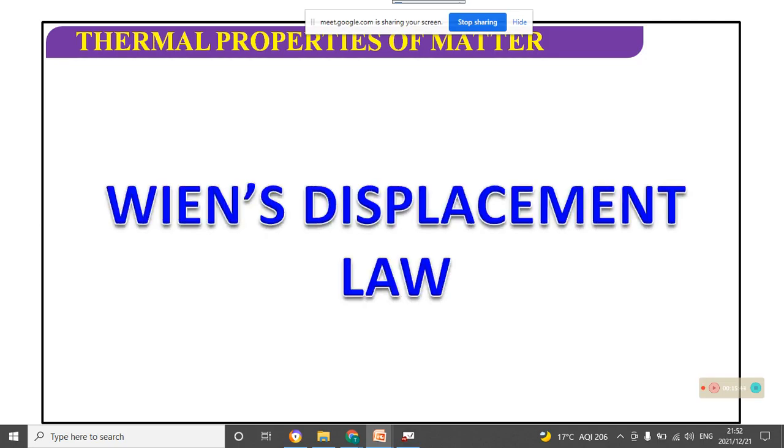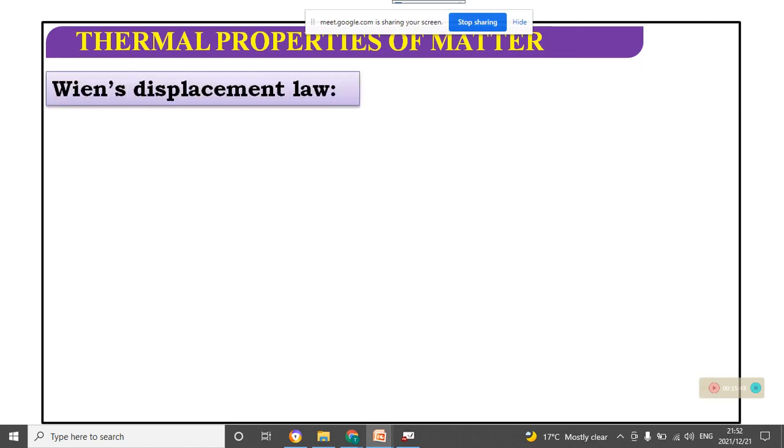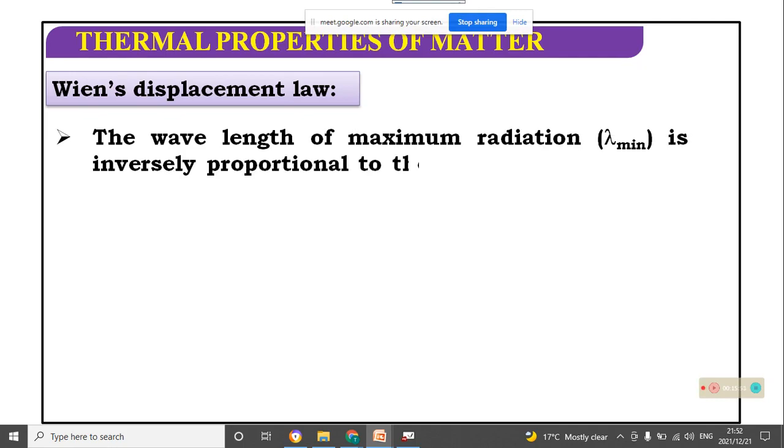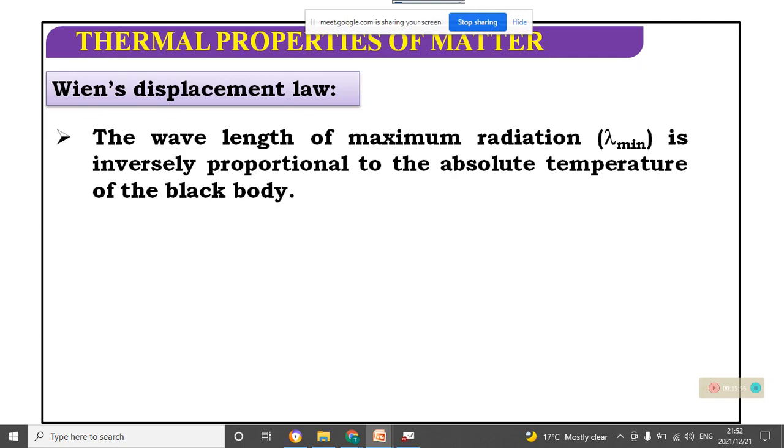Wien's displacement law. The wavelength of the maximum radiation is inversely proportional to the absolute temperature of a black body.